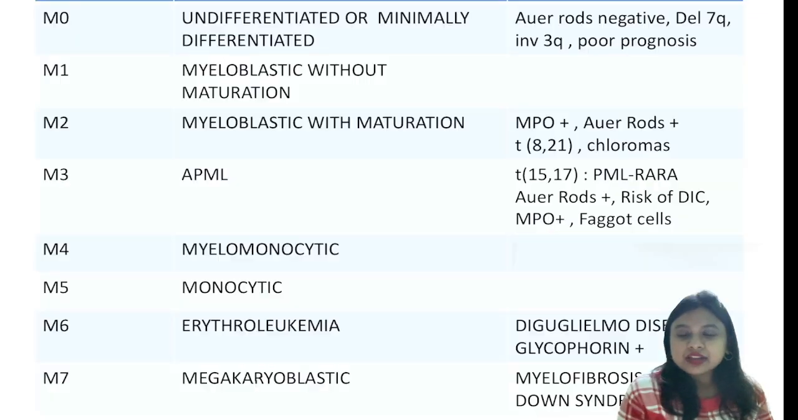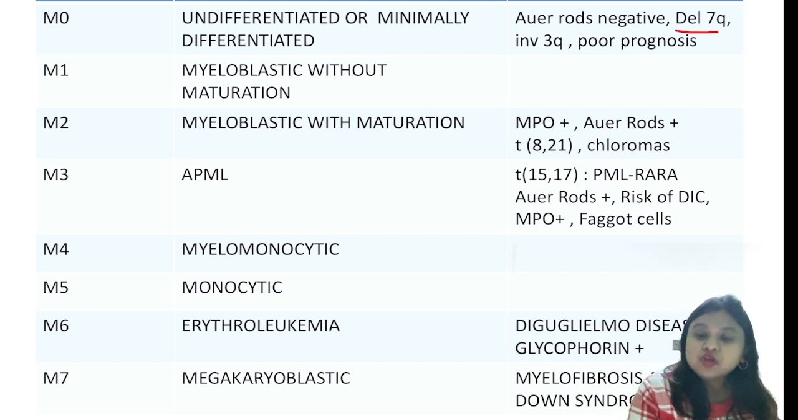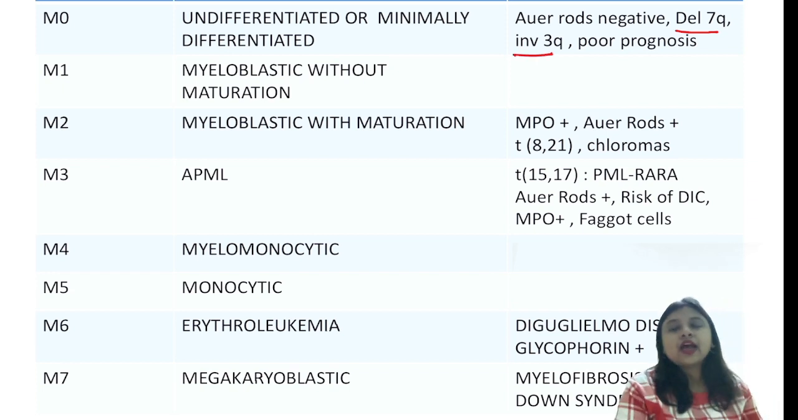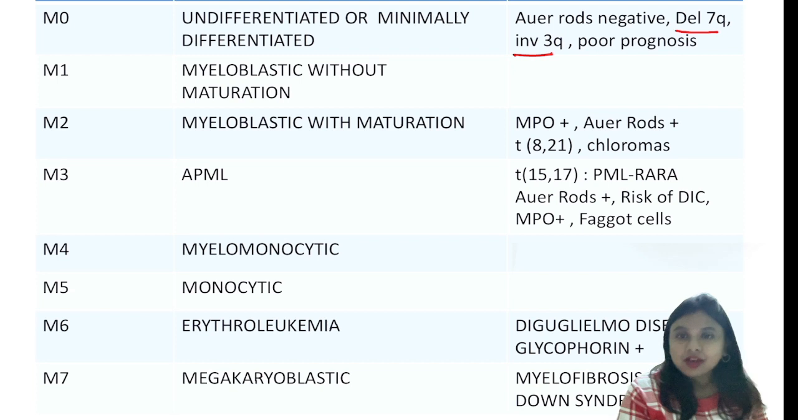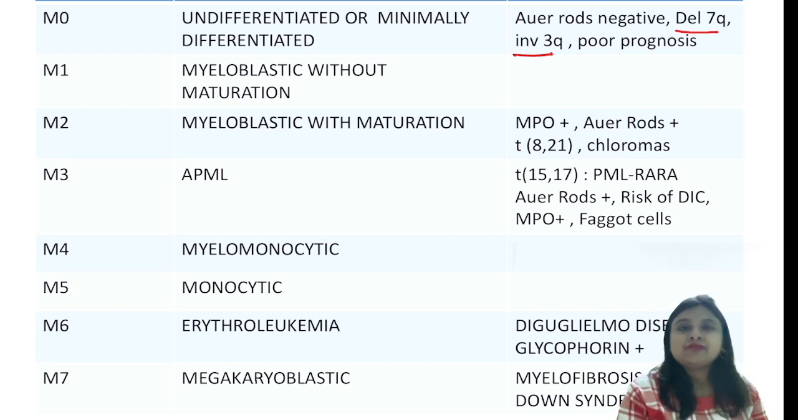So using this, let us quickly revise the FAB classification of AML. So first is the M0. It is undifferentiated or minimally differentiated. Just remember 2 points from here, that is the deletion 7q and inversion 3q. And it is poor prognosis. M1 is myeloblastic without maturation. M2 is again myeloblastic with maturation. So that is why you have the MPO positive over here.